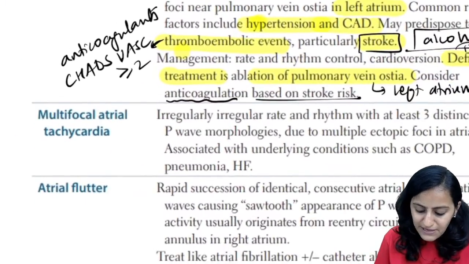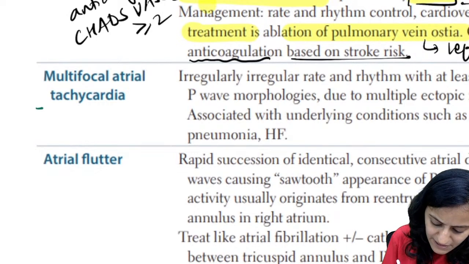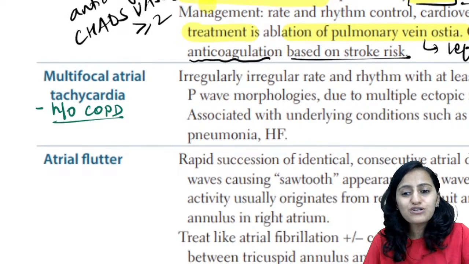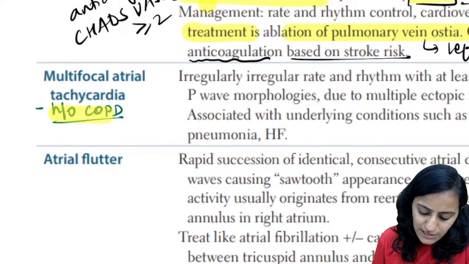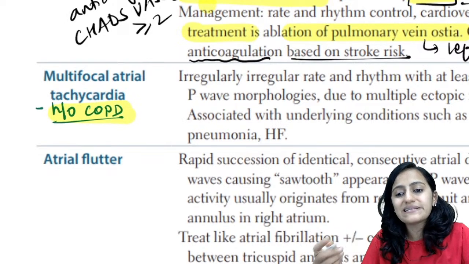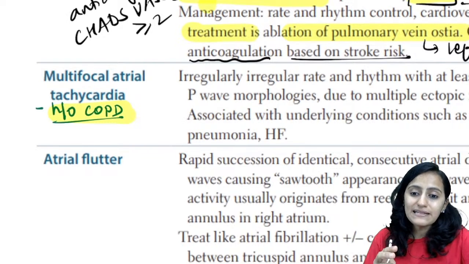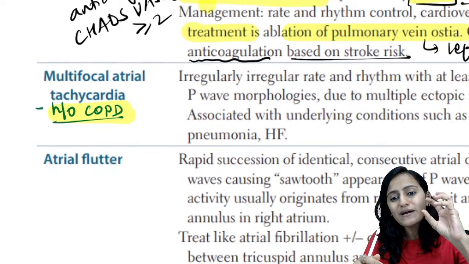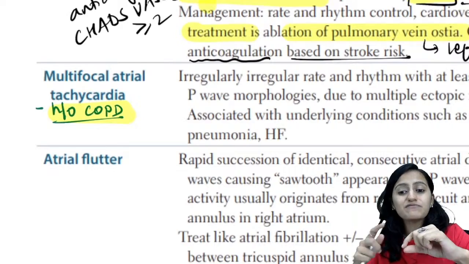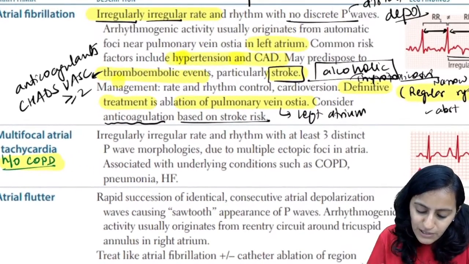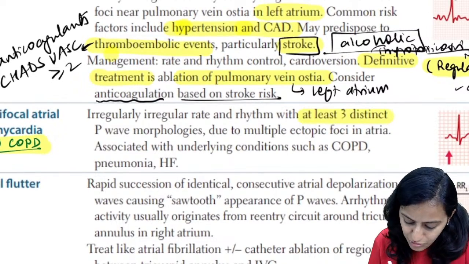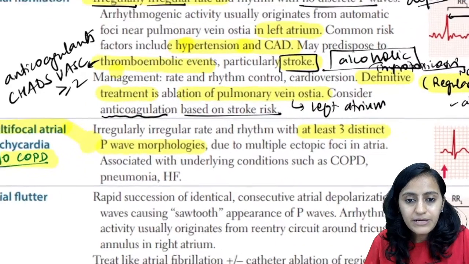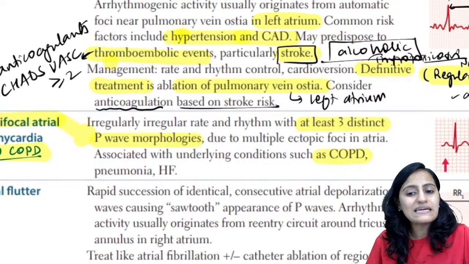Coming to MAT. First, let me tell you the important points for MAT. Very, very important: the key word in MAT would be history of COPD. A patient with COPD presenting with arrhythmias, that is when you should think of multifocal atrial tachycardia. Now, as the term says, it is multifocal atrial tachycardia. That means from the atrium, there are multiple foci which are firing, and that is why the P wave, which is coming because of atrial depolarization, will be of different morphologies. So that is the key to identify MAT. At least 3 distinct P wave morphologies, because this is multifocal atrial tachycardia. Okay. So remember the underlying condition COPD, very, very important.